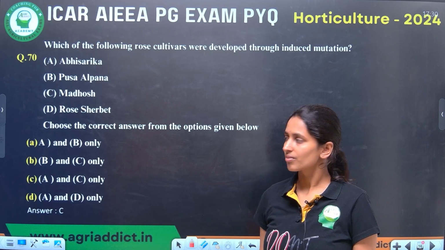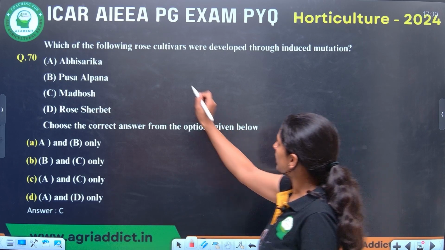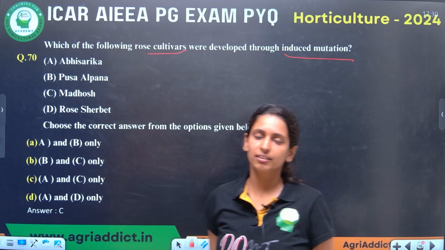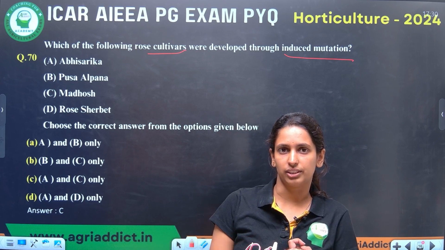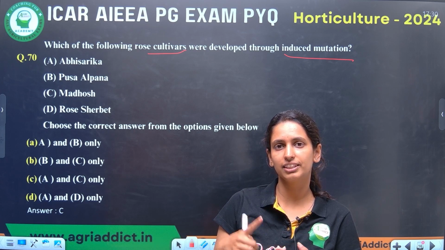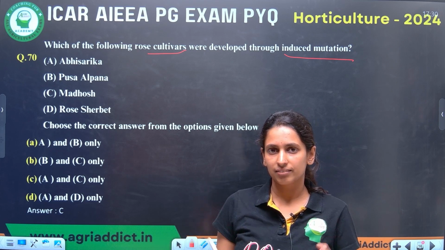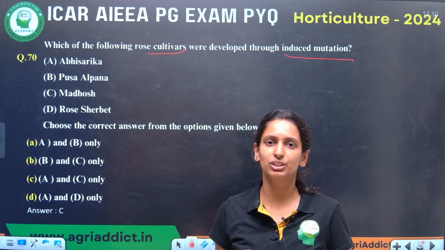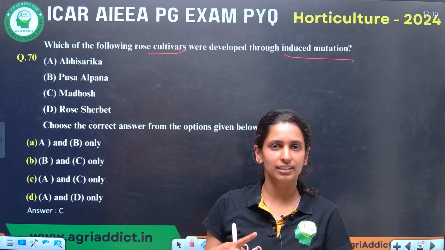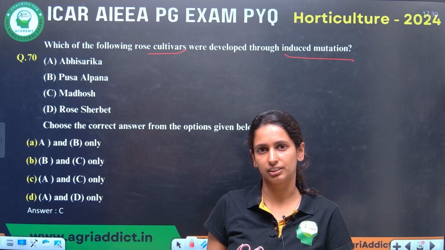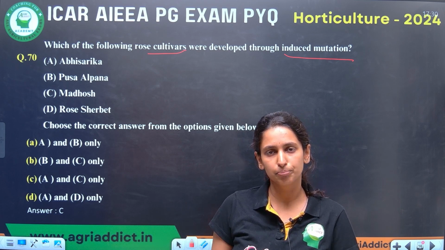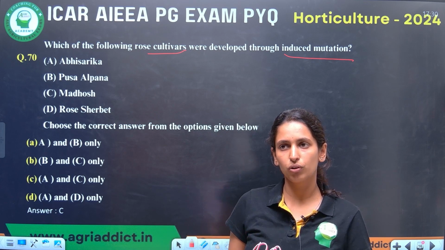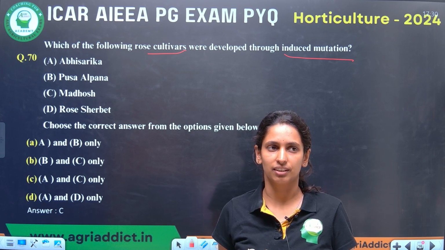Next question. Which of the following rose cultivars are developed through the induced mutation? In floriculture, you need to learn both of these. One is induced mutation, another one is bud sports. The induced mutations are the varieties developed through artificial mutation, like using physical mutagens or chemical mutagens. Nowadays, they are using ion beam radiation also, many recent technologies. And bud sports are nothing but natural mutation.